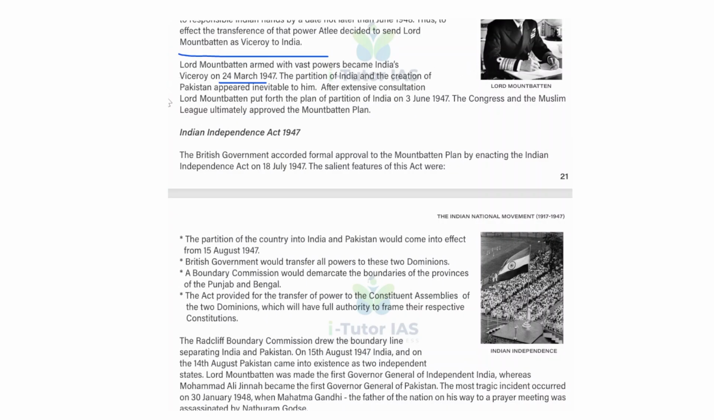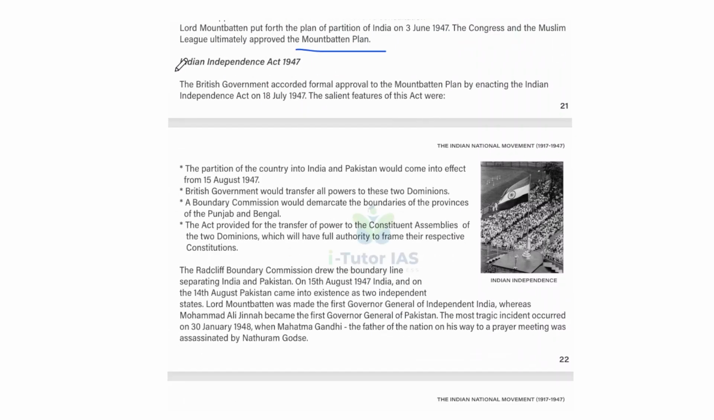and the partition of India and the creation of Pakistan appeared inevitable to him. And after extensive consultation, Lord Mountbatten put forth the plan of partition of India on 3rd June 1947. And the Congress and the Muslim League ultimately approved the Mountbatten Plan. So that is the Mountbatten Plan. And the Indian Independence Act 1947.